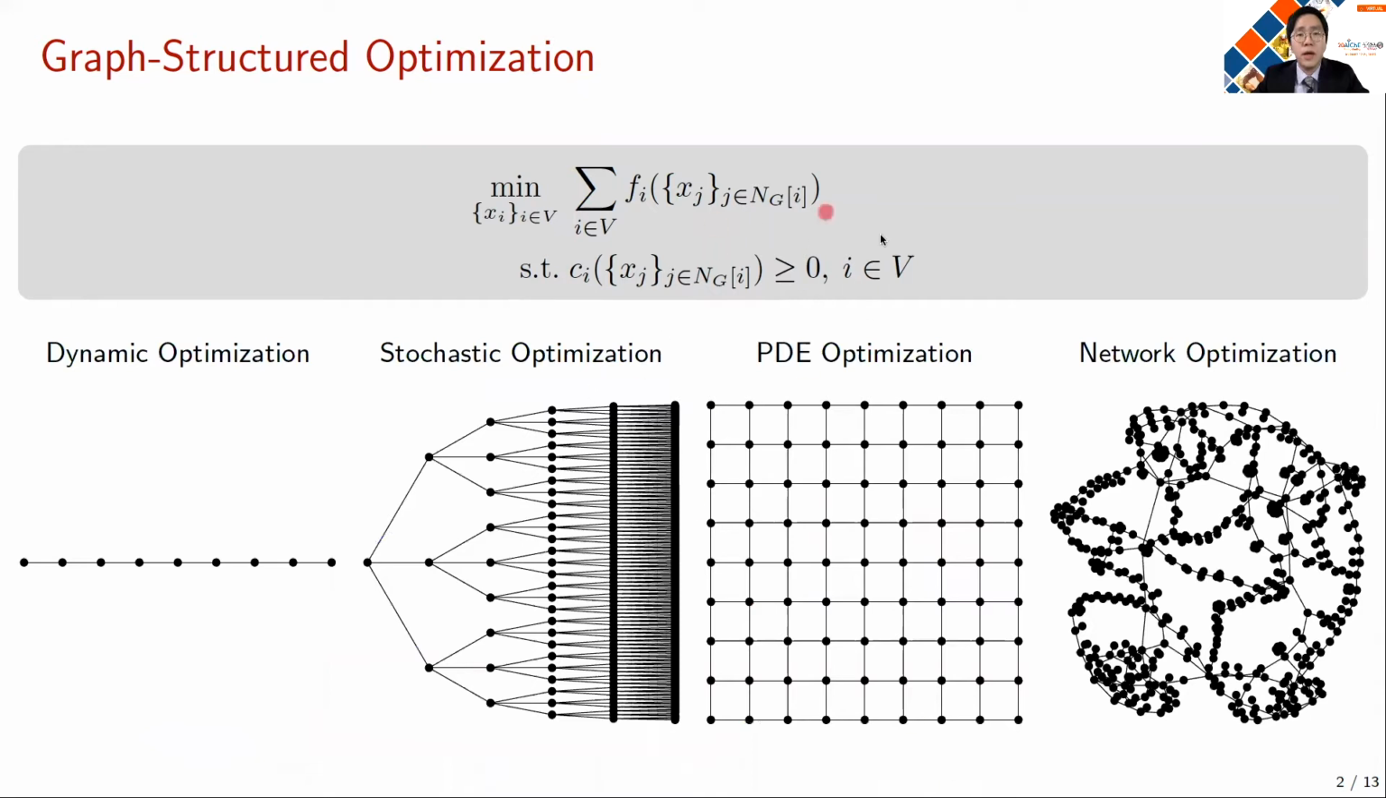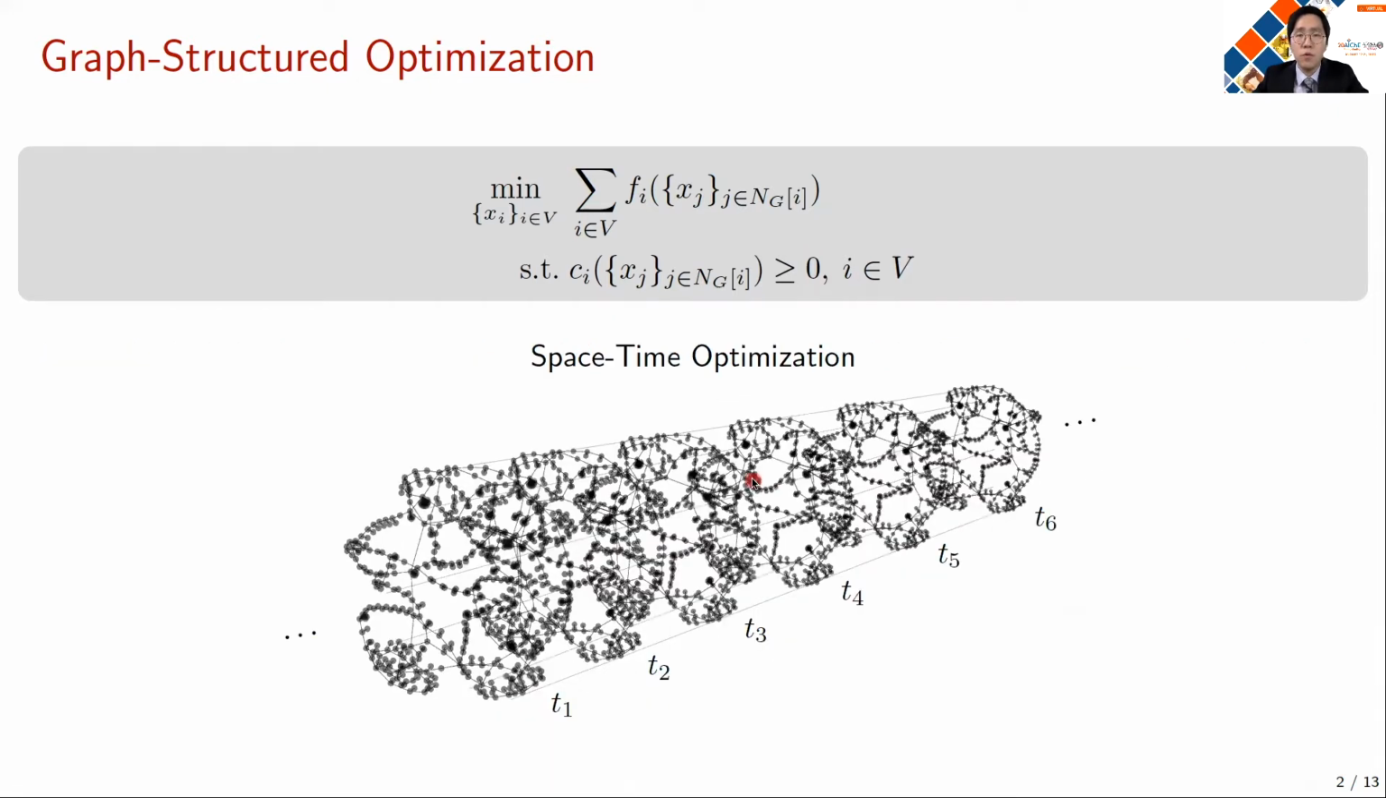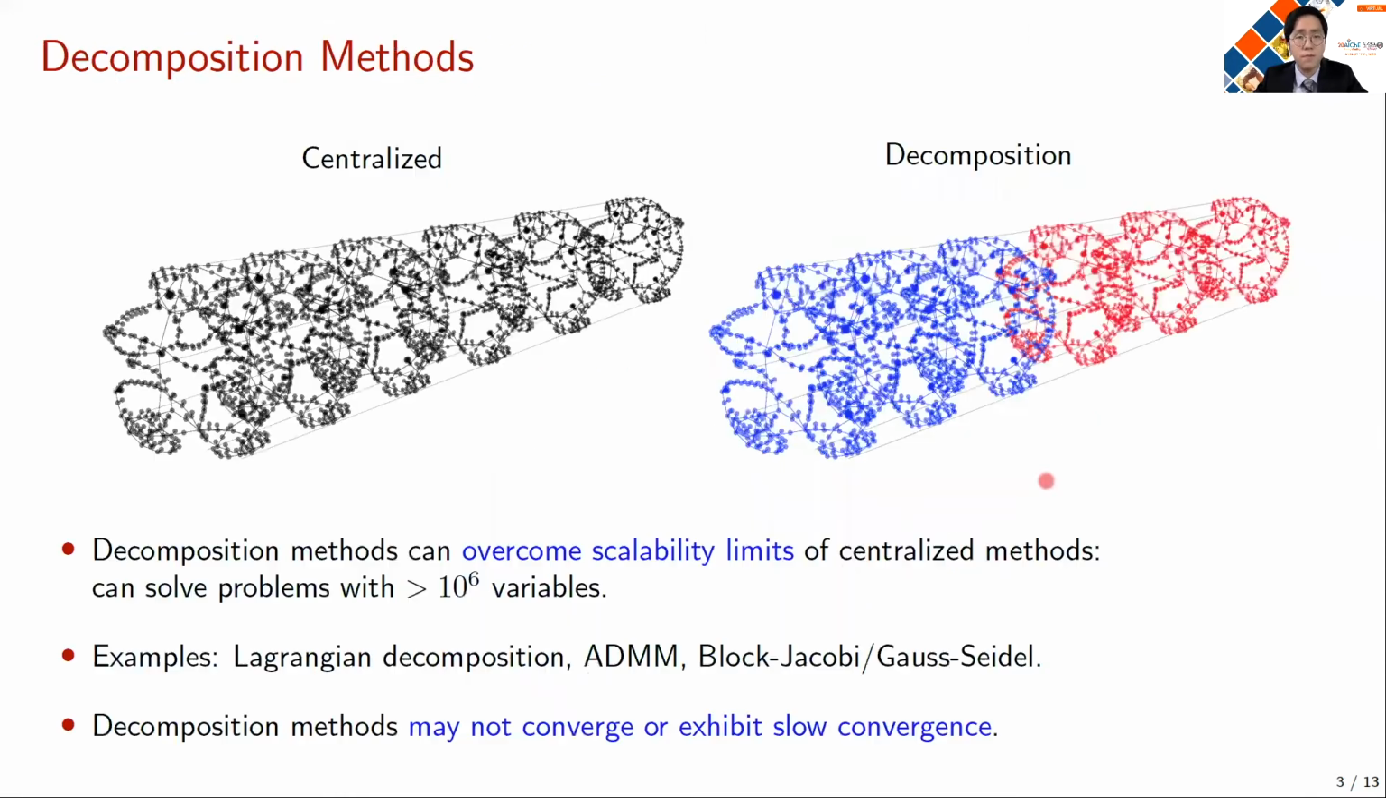So this abstraction is highly flexible in the sense that it can represent any type of dynamic, stochastic, PDE, and network optimization problems, and it can also be used for even more complicated formulations such as space-time optimization problems. But what happens if we have multiple sources of complexity in one optimization problem is that the problem dimension can be extremely large, and solving such a problem can pose significant computational challenge.